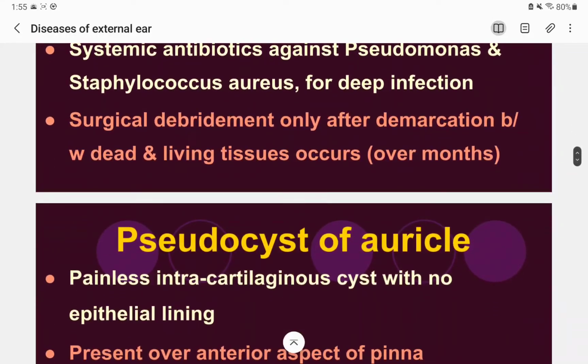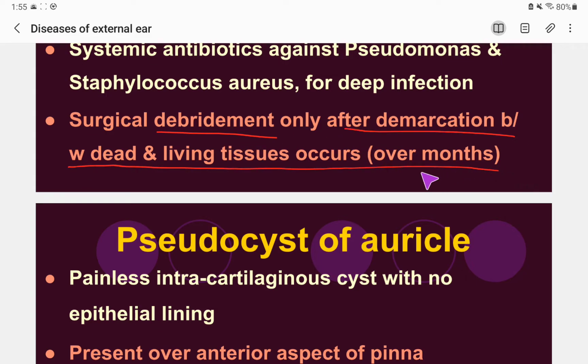And surgical debridement, okay, any kind of necrosed tissue, we can't leave it in the patient. Only after demarcation between dead and living tissue occurs, which can take months, so there will be a gap, all right. If this part of the ear is healthy and this part is necrosed, we have to cut the necrosed part. We can see it by demarcation after months, so we have to wait for that.